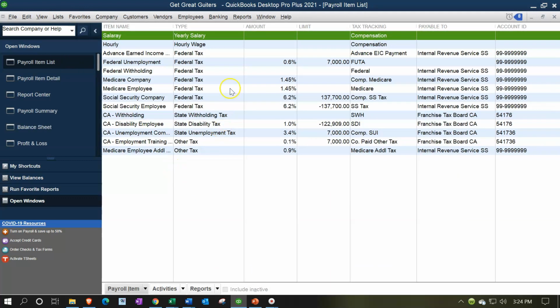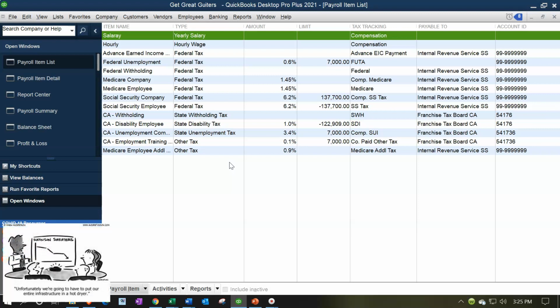Now, you don't set these up as you go. We will set these up when we process the payroll. They typically will be set up automatically in a question type of format. We won't have to actually go in like we typically would with an inventory item and manually put in all the data. QuickBooks will hopefully help us out, especially for the federal taxes, the things that are going to be universal for the whole country, like the Medicare rules and the Social Security rules.